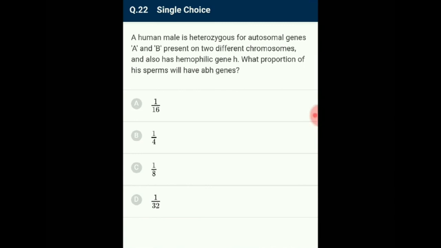He is heterozygous capital A small a. The probability of his sperm having small a is 1 by 2. Similarly, the probability of his sperm having small b is 1 by 2. Thus, the probability of his sperm having small a, small b and small h gene is 1 by 2 into 1 by 2 into 1 by 2. It is equal to 1 by 8. So, the answer for this question is option C, 1 by 8.